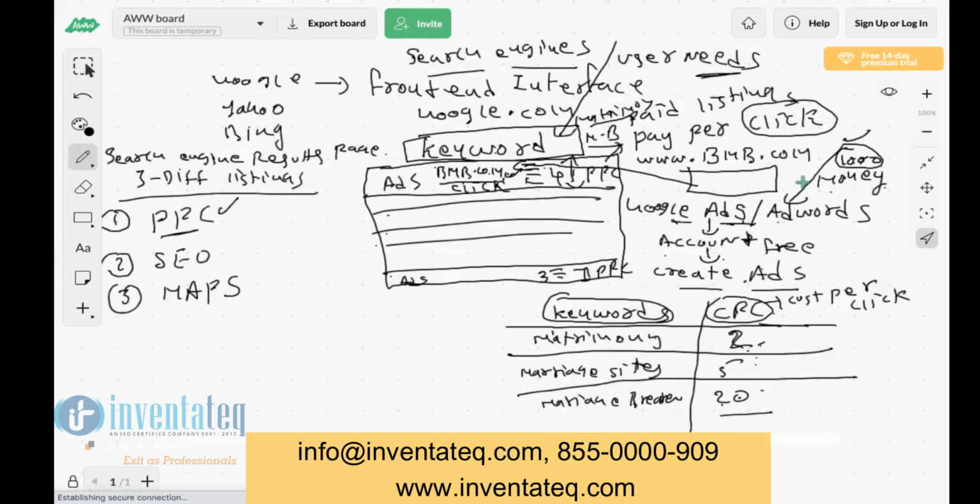Okay. So if money is there in the account, the ad will be shown. If money is not there, the ad will not be shown.